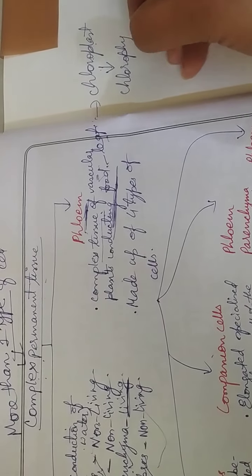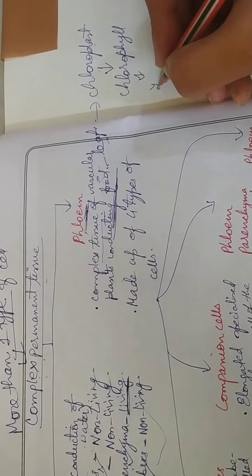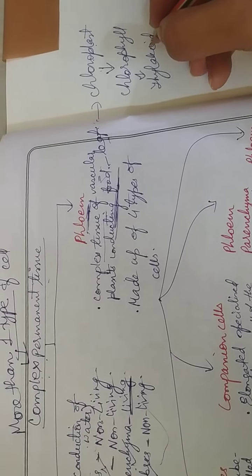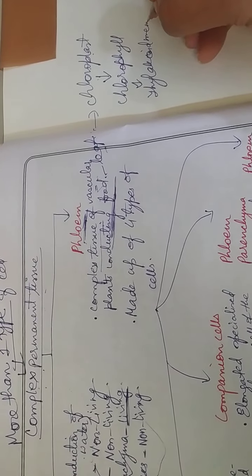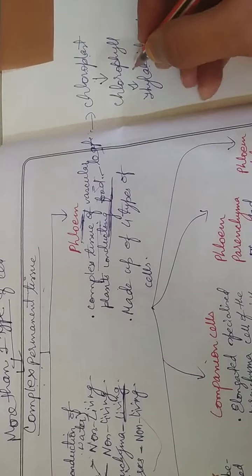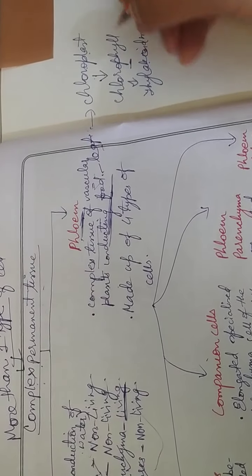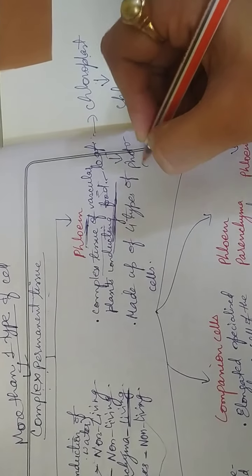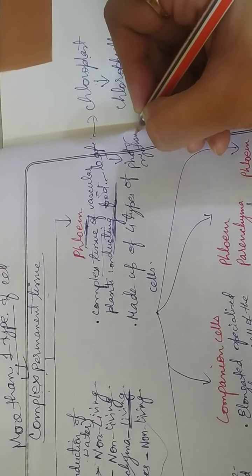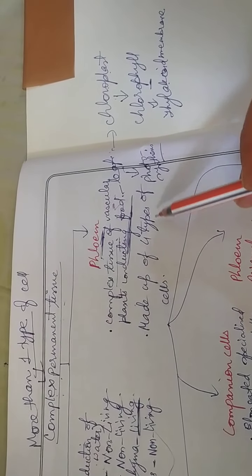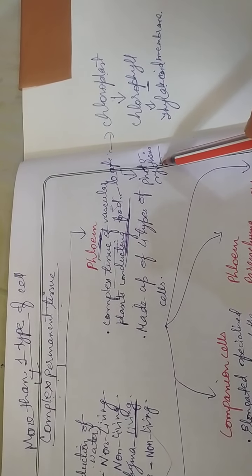Chlorophyll, and chlorophyll is present in the thylakoid membrane, which is present in the stroma. Now this chlorophyll helps in the process of photosynthesis. You have learnt in your previous classes that plants prepare their food by the process of photosynthesis.